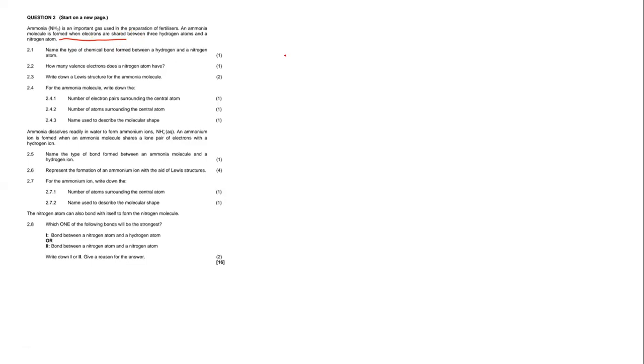Say, for instance, we have the electrons between atom A and atom B. Atom A and atom B together are combined to form what you call a compound. Now, these two atoms, when they combine together, share these 4 electrons between them.